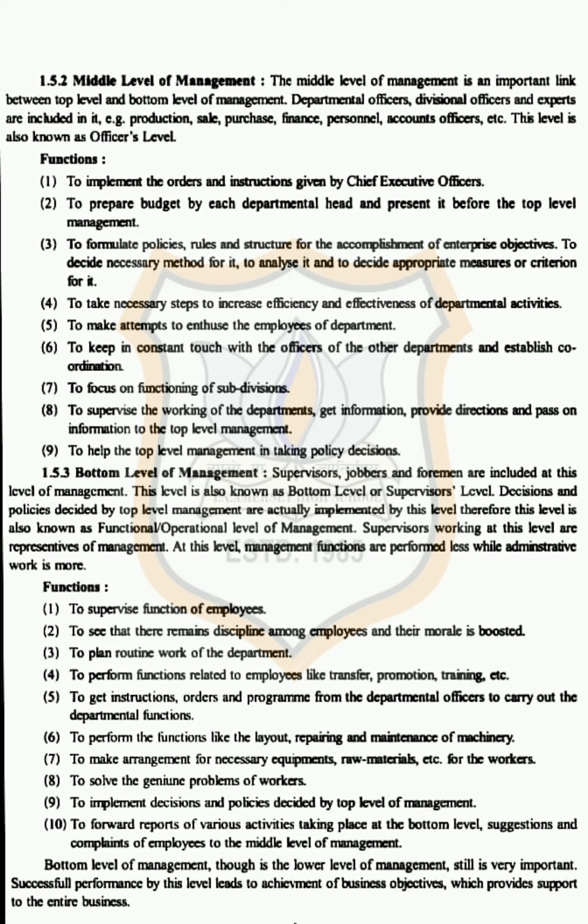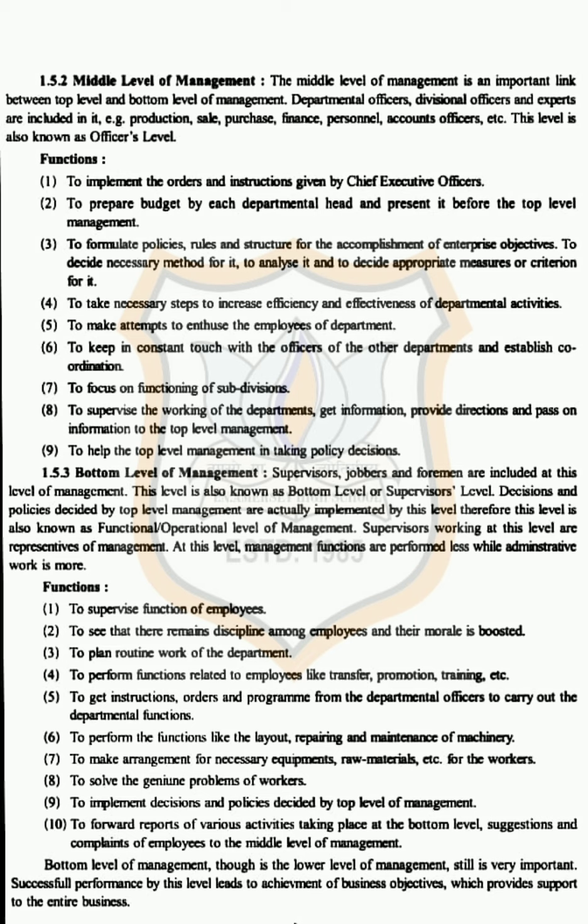And let's continue with the third level of management, that is bottom level of management. It is also called functional or operational level of management. It consists of supervisors, jobbers, and foremen. It is the lower level of management with very limited authority. Though it is lower level of management, it is still very important. Let's have a look at the functions of management.